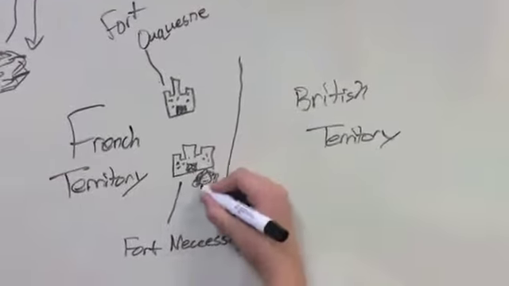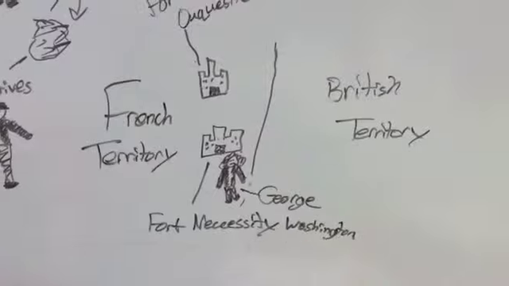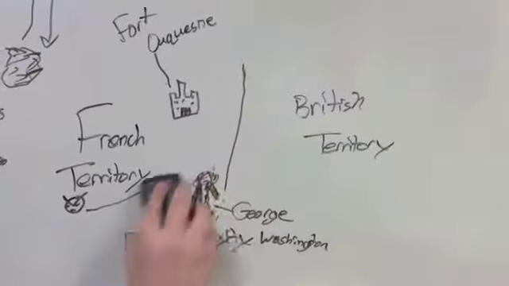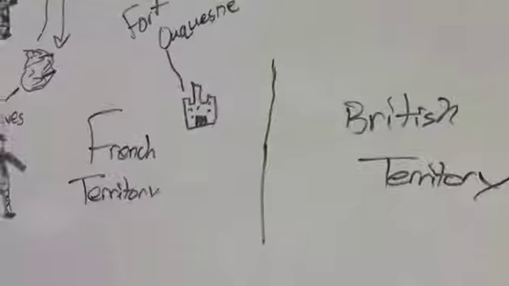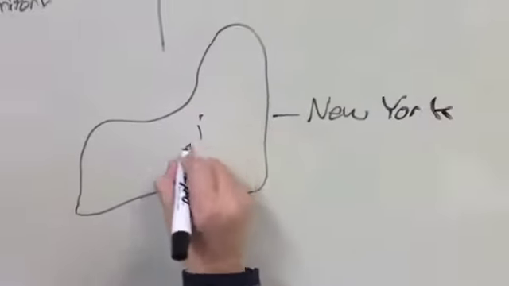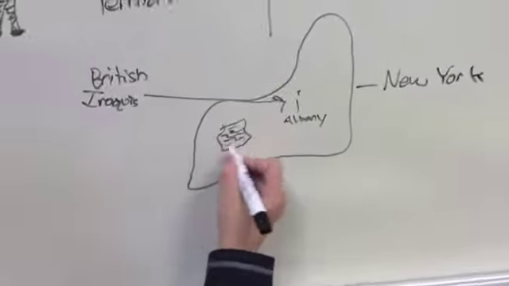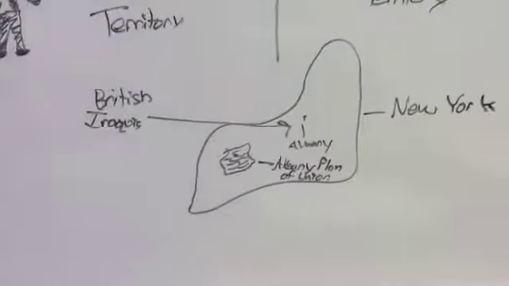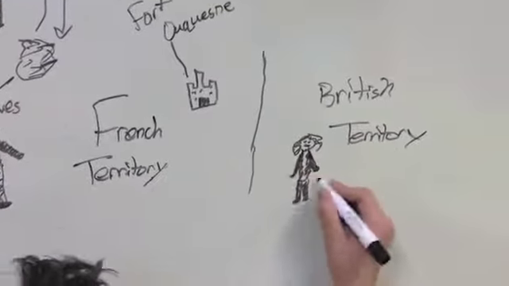Meanwhile, George Washington sends people back to the French territory, and George Washington's men build Fort Necessity not too far from Fort Duquesne, but the French attack Fort Necessity, causing George Washington's army to surrender. The British leave French territory, and British representatives and Iroquois natives meet in Albany, New York to create the Albany Plan of Union.